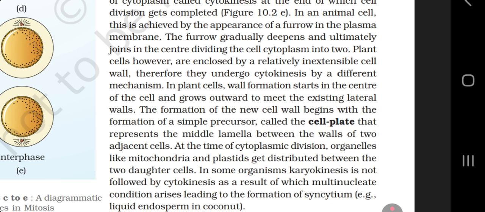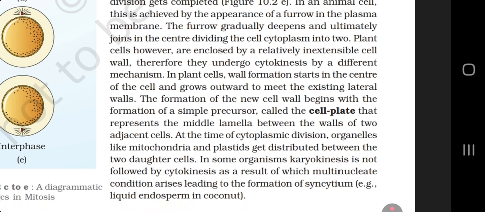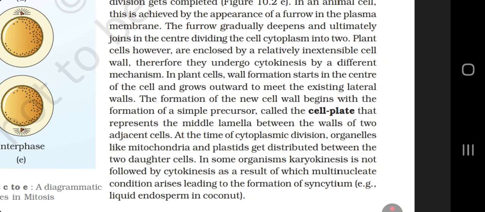Plant cells, however, are enclosed by a relatively inextensible cell wall. Therefore, they undergo cytokinesis by a different mechanism. In plant cells, wall formation starts in the center of the cell and grows outward to meet the existing lateral walls. The formation of the new cell wall begins with the formation of a simple precursor called the cell plate, that represents the middle lamella between the walls of two adjacent cells.